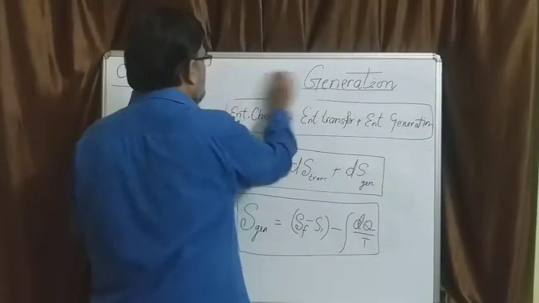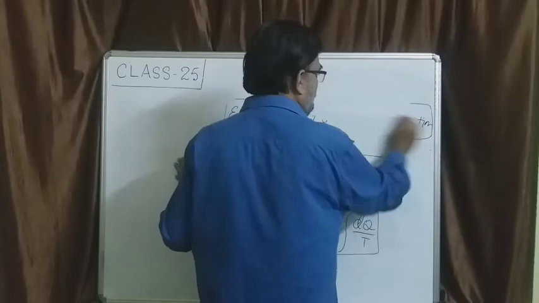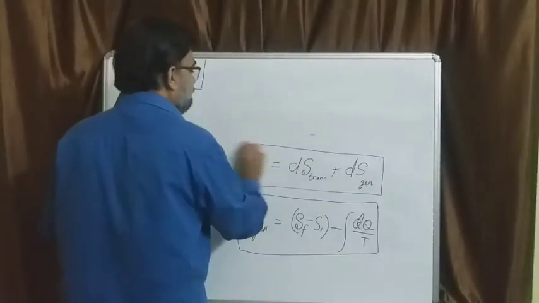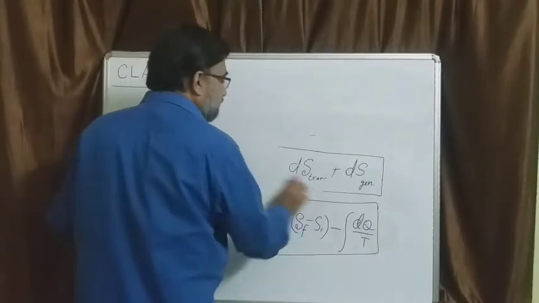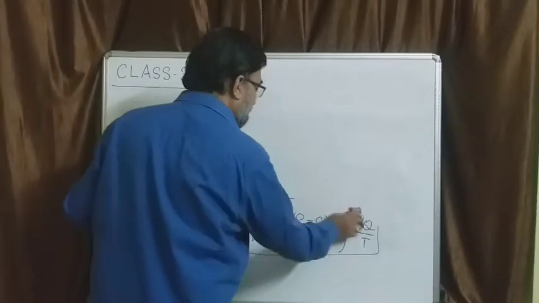So with this we will go back to the principle of entropy for the universe, which says that entropy of the universe can never decrease. It keeps increasing all the time and is tending towards a maximum.